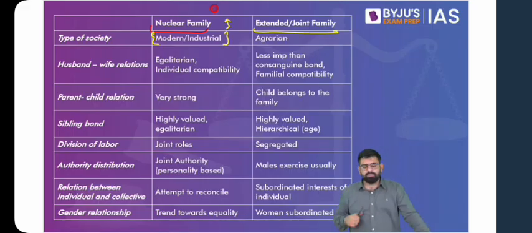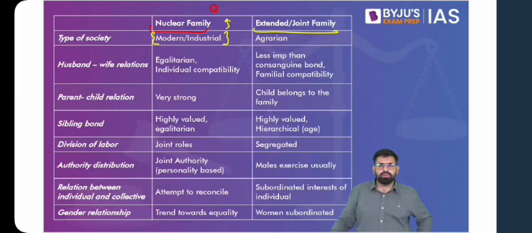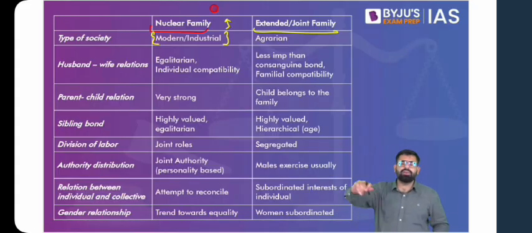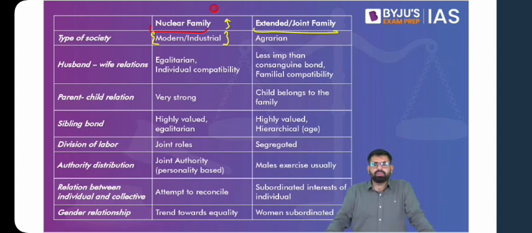Also, with modernization, the idea of equality and the idea of rational values find an important place, which also becomes a reason for people to move towards nuclear families. Because in nuclear families, you have more sense of freedom. In a joint family, you have elderly, you have a big household, wherein somewhere or the other, your ideas and your choices get subdued in front of the family. And also, you have an obligation towards the elderly, towards the leader of the family, who are the ones who generally exercise authority. So you can understand it in terms of modernization and industrialization.